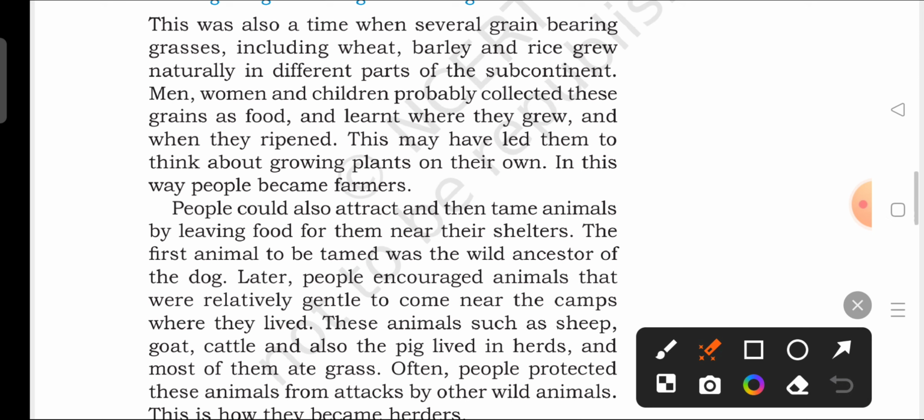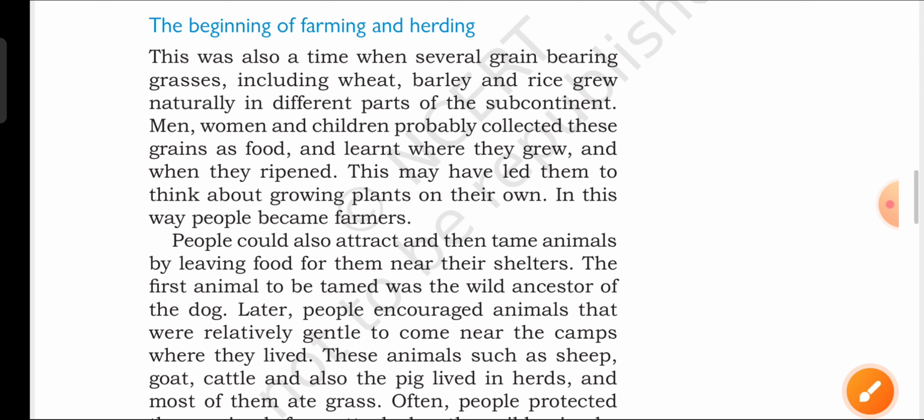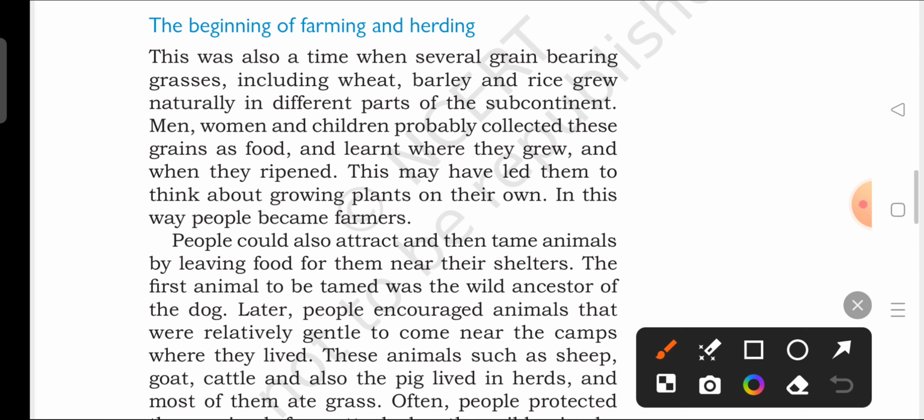So the next topic that we are going to see here is the beginning of farming and herding. Now, as there was a change in environment, people started learning about their food habits, and they started analyzing everything. This was the transitional period for them from hunter-gatherers to farmers and herders. When they became farmers and herders, it was difficult for them to move from place to place.